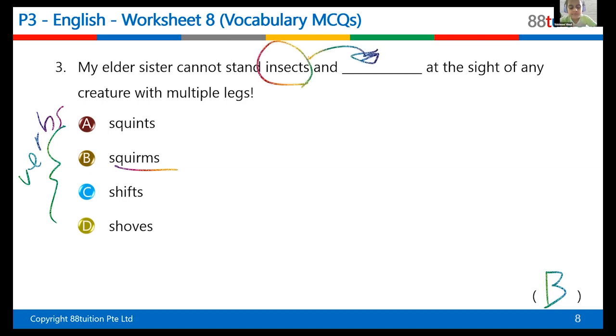Now, what does squint mean? Squint means like this. Look at this, my eyes are closer to closed. I'm trying to squint to see something very clearly. So squint means you close your eyes partially to see something very clearly, and it's usually used with your eyes.